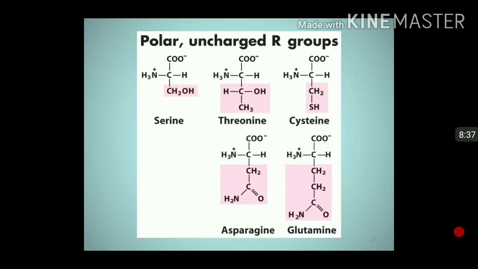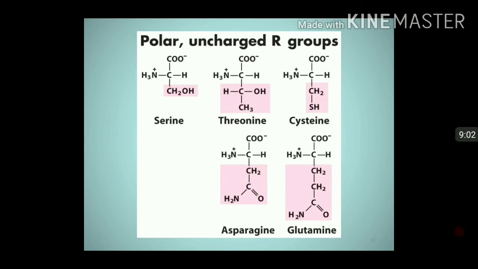See here, polar and uncharged R groups. Look at serine, it has R group CH2OH. Threonine again has OH in its R group. But see, polar groups are there but they are not charged. Similarly, cysteine, SH group is there in cysteine.